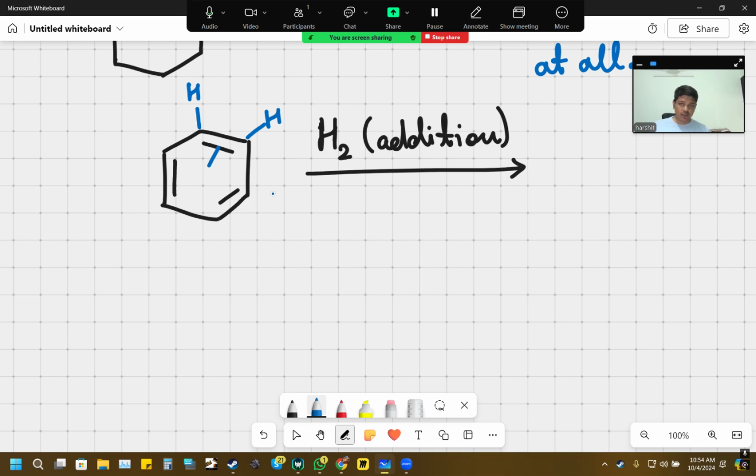Subsequently, this process will release energy, because breaking of bonds releases energy. Whatever that energy is, it can be measured with the help of a calorimeter. When we did this experiment, it was found that when the first addition of hydrogen was done, some amount of energy was released.